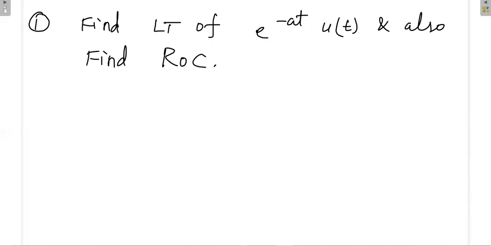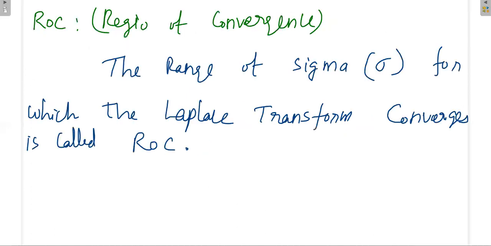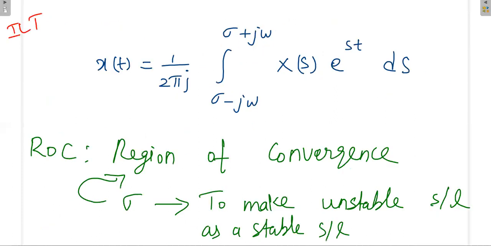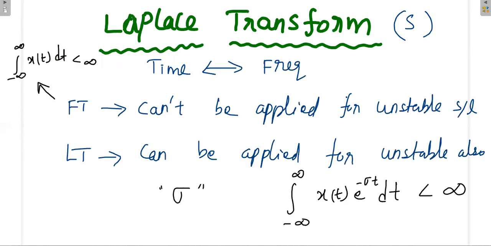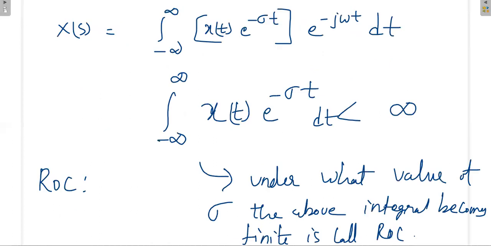Before proceeding with this, see what is the main condition to get the Laplace transform. The main condition is that the integral from minus infinity to plus infinity of x of t e power minus sigma t dt should be less than infinity. This is the main condition for the convergence of the Laplace transform of any signal.